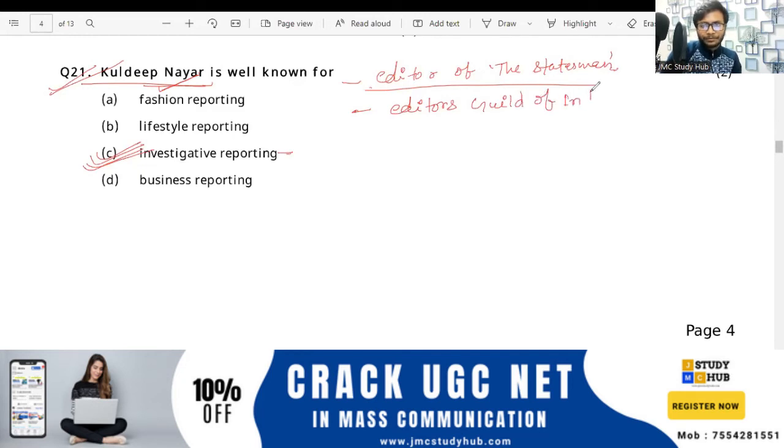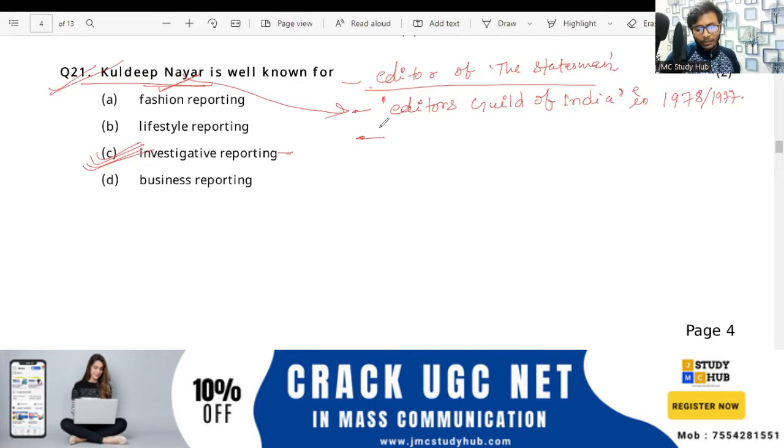Editors Guild of India. He started Editors Guild of India in 1977, or somewhere you will find 1978 also. Dono 1977 or 1978. Somewhere it is written 1977 and somewhere 1978. So years are never asked, but you have to remember the approximate year also. So Editors Guild of India, Kuldeep Nayyar has started.